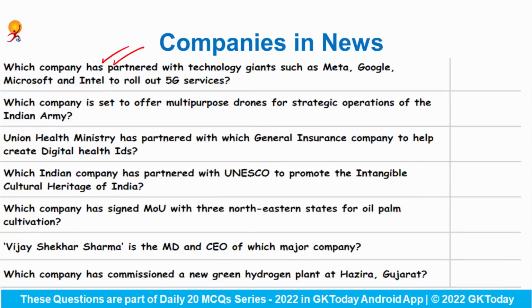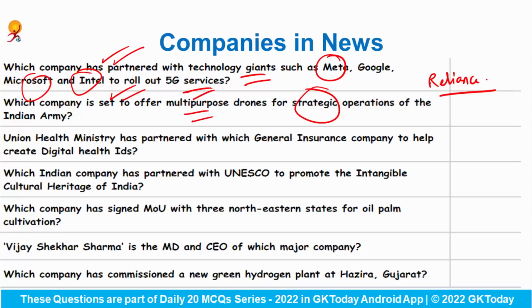Which company has partnered with technology giants such as Meta, Google, Microsoft and Intel to roll out 5G services? So Reliance has partnered with these technology giants to roll out 5G services. Which company is set to offer multi-purpose drones for strategic operations of the Indian Army? Answer is Garud Aerospace. Now it will offer the multi-purpose drones for strategic operations of the Indian Army.